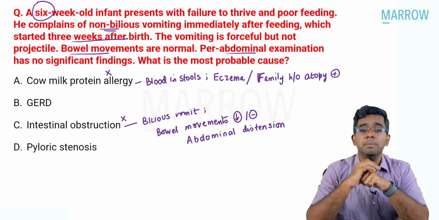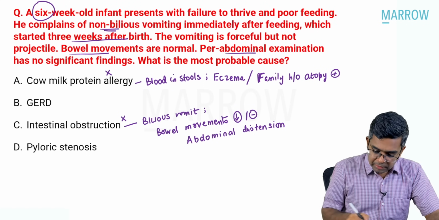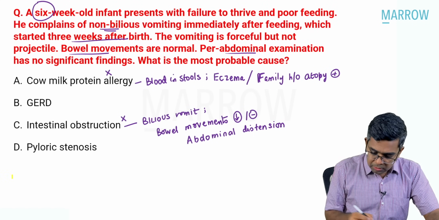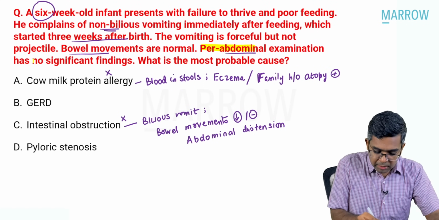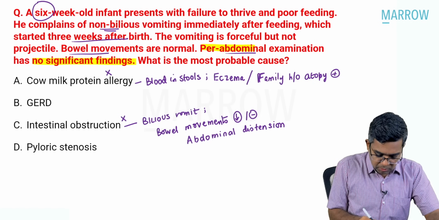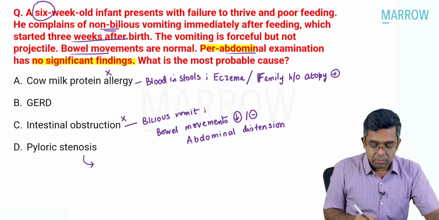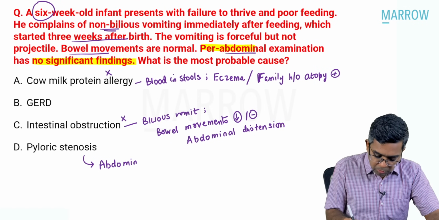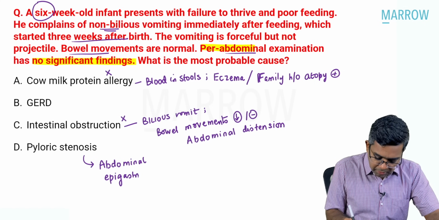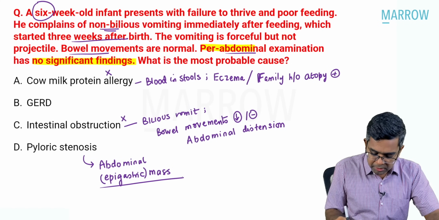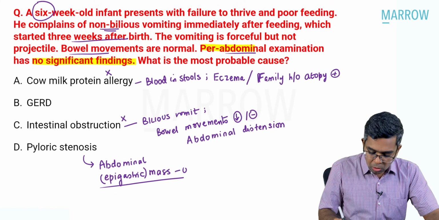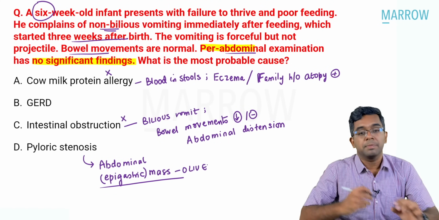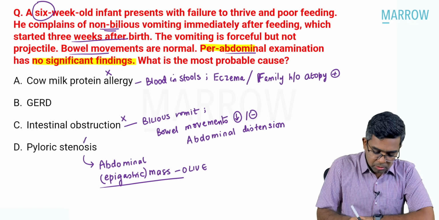What tells you it is not pyloric stenosis? Very, very clearly written, per abdomen, there is no significant findings. If it is pyloric stenosis, what should be noted? There should be an abdominal mass. Which area am I talking about? Epigastric mass. Okay, right? It is epigastric mass which will be present. Don't forget this point, epigastric mass. What is the shape of the mass? Olive shaped mass should be noted. Is it given like that in the question? Not at all. So that is ruled out.